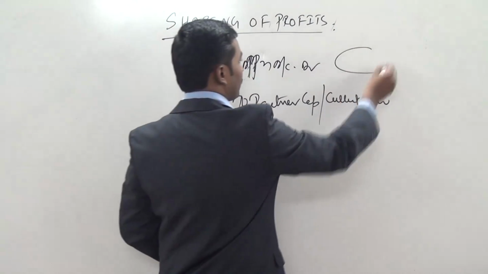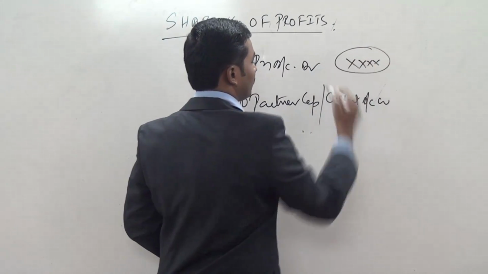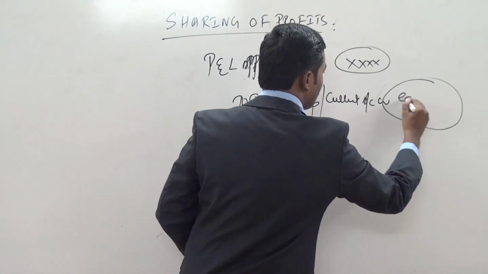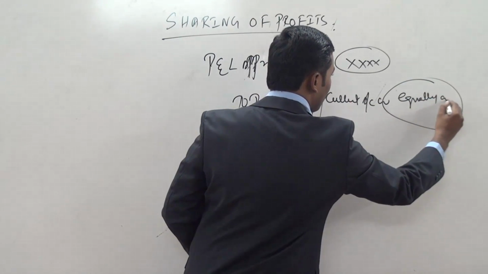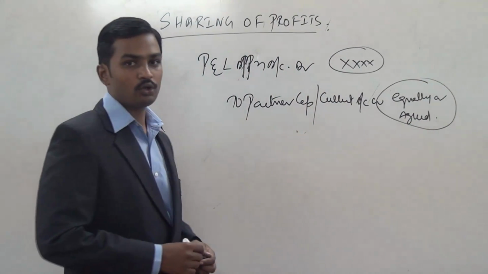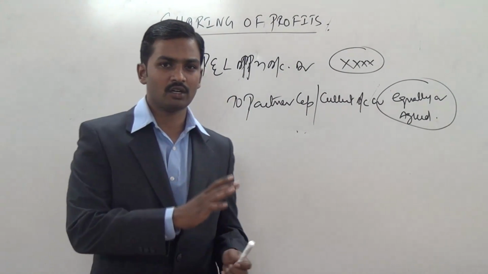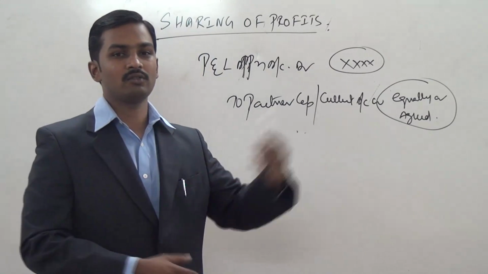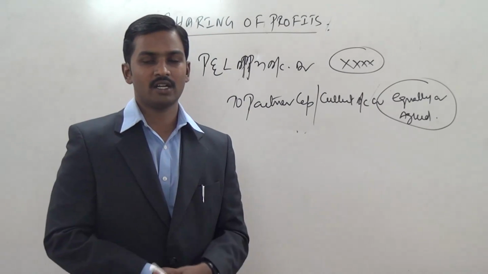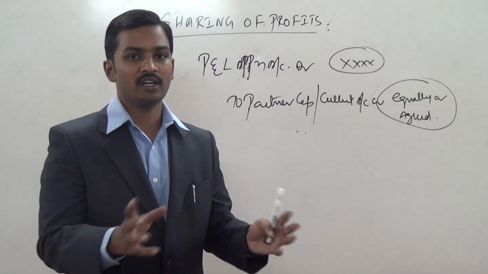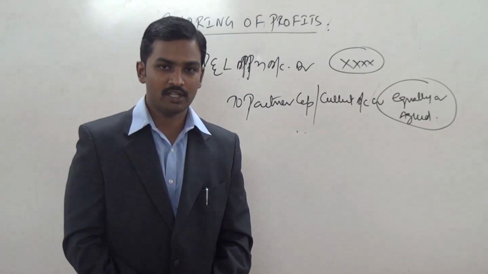So the available profits will be shared among the partners either equally or as per the agreed ratio. So we are going to debit the profit and loss appropriation account with the available profits, and the partners' capital account will be credited, or the partners' current account will be credited, sharing the profits either equally or in the agreed ratio as given by the partnership deed.